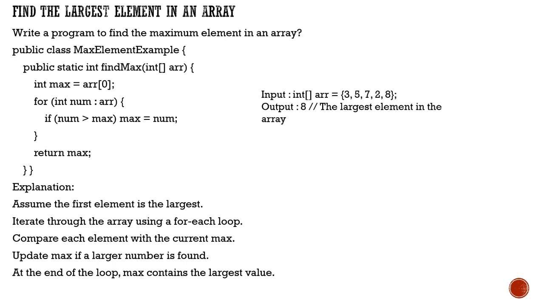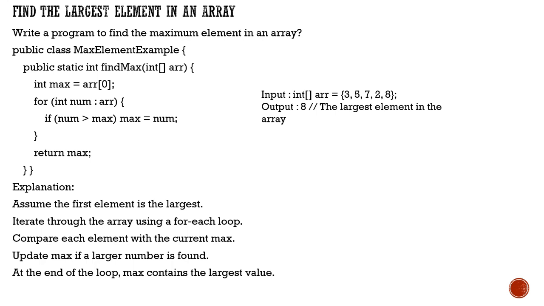Ultimately we are going to find the maximum number. If it is not greater than that, it will not replace it, so the number will stay the same. With each iteration of that particular element being looped in, it will check that. So this is one of the quickest and easiest ways to check that.